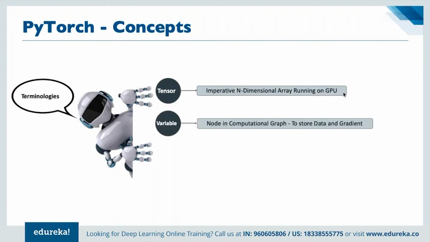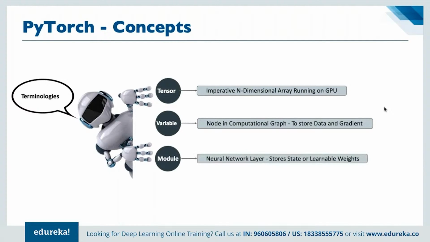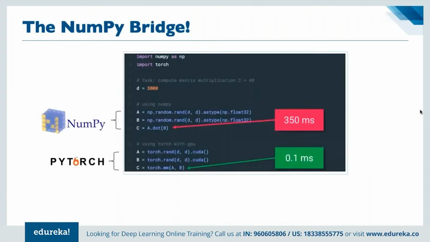Now next, we have variables. Variables act like a node in the computational graph itself, right? So basically it is used for storing all the data and the gradient available. And then we have the concept of modules. Modules are used for storing state and learnable weights altogether. So that's what we had discussed here.